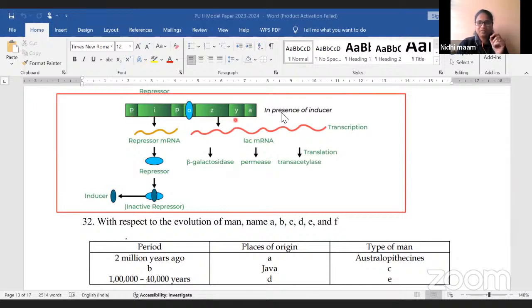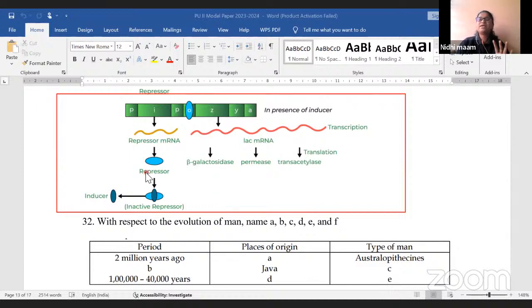Like this, in presence of inducer, repressor mRNA, lac mRNA, transcription happens. Beta galactosidase, permease, transacetylase, translation enzymes, repressor protein are produced. Inducer will bind to repressor, making it an inactive repressor, right? So like this, you have to label the things. Okay, don't forget to label. If there is not a single label, okay, you will not get any marks.